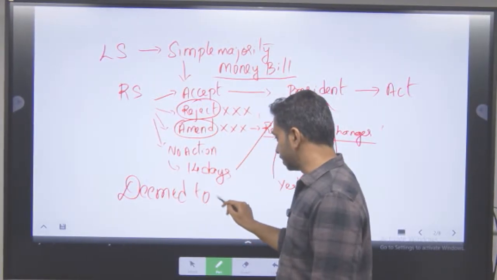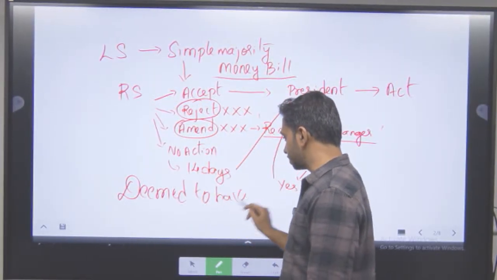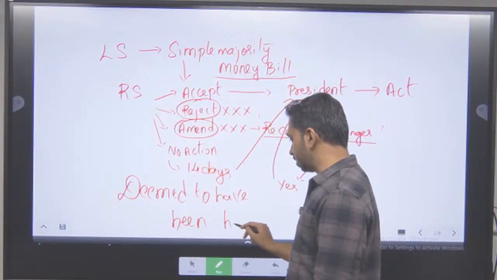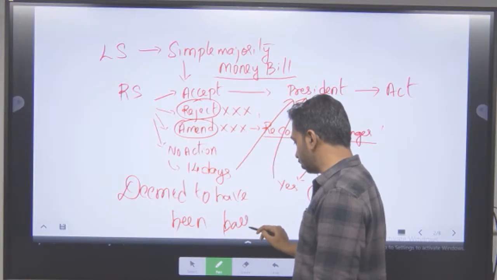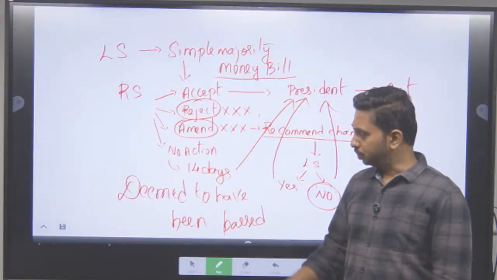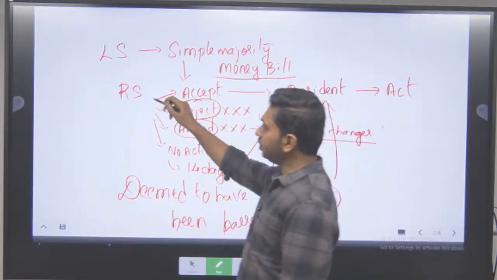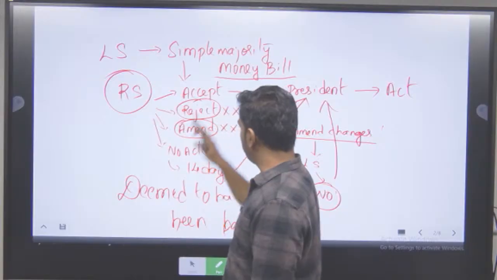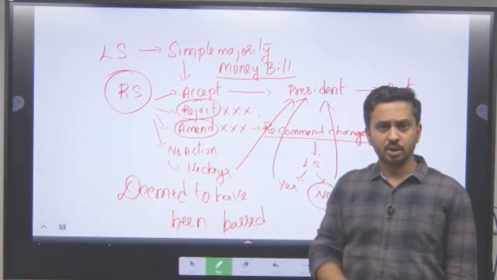Are you able to understand? Deemed to have been passed. Matlab, even if they do not agree to the constituents of the bill, they can't do much about it. So, powers of the Rajya Sabha with respect to money bill is quite limited. I hope all this part is very clear to you.